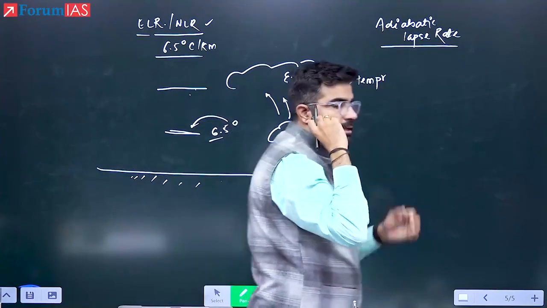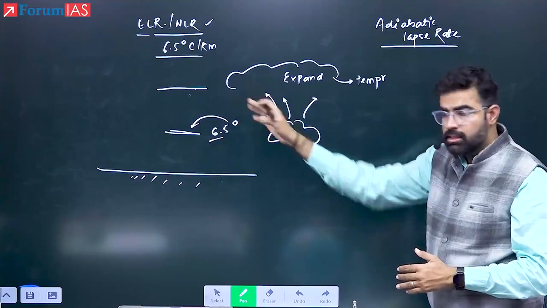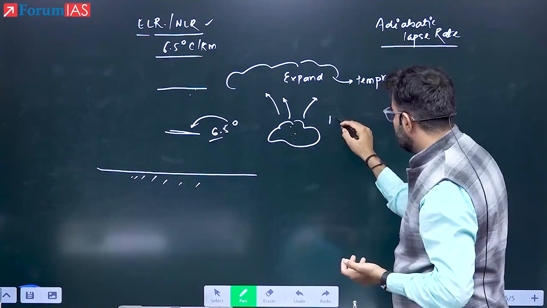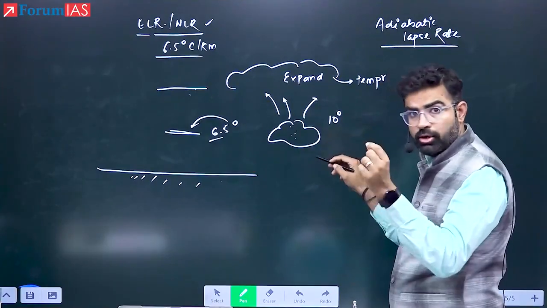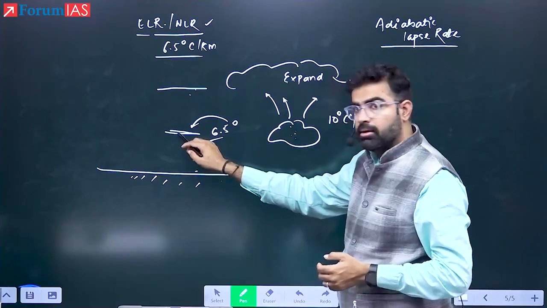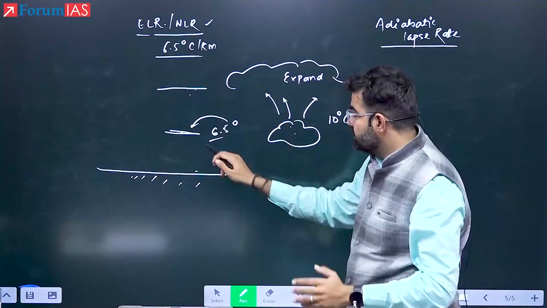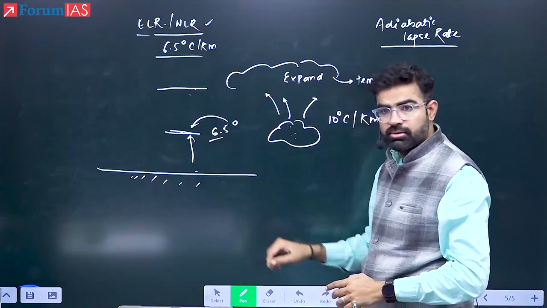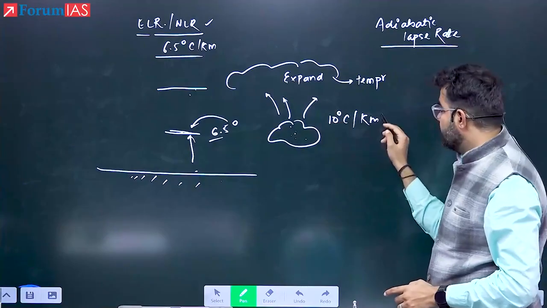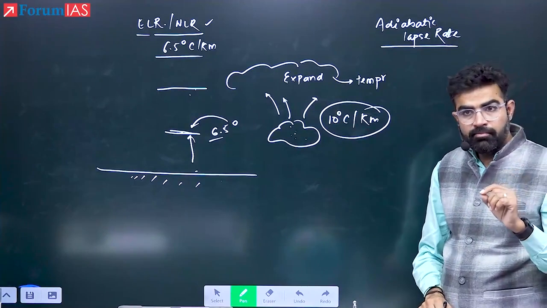Yes. Now see here, in the same environmental conditions, the air pocket was going up and its temperature was decreasing by 10 degrees C for 1 kilometer. Now see here, the environment is cooler, that is 6.5 degrees C. Near this environmental air, the temperature was reduced by only 6.5 degrees C. But when it comes to this air, after moving 1 kilometer, the temperature dropped by how much? 10 degrees C. Understood?